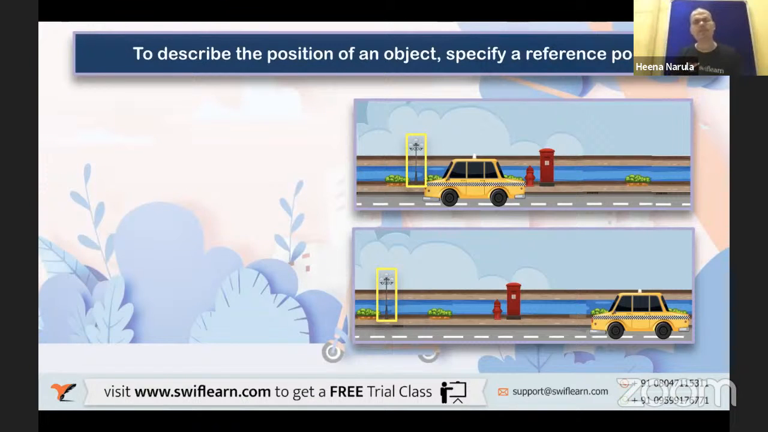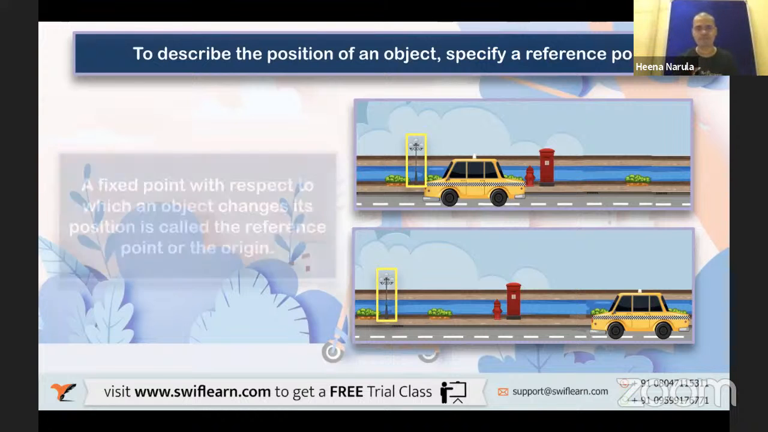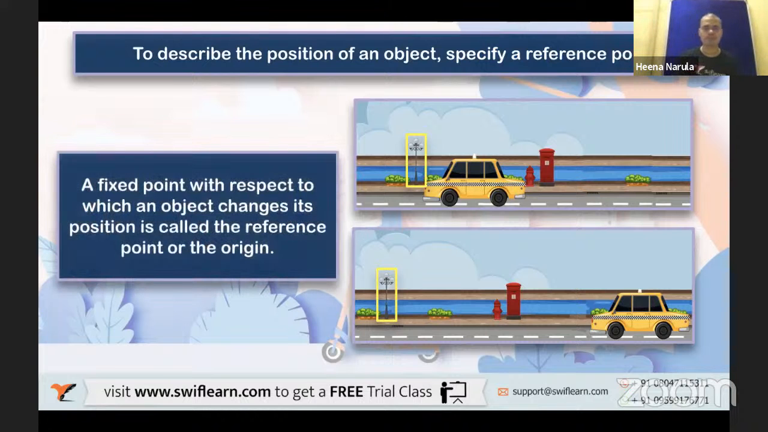Now observe this slide. You can see two pictures. Observe them carefully and tell me your observation. Let's see who can hit the right answer. Yes, you can see here in the first picture. I'm pointing it out with the pointer. In this first picture, the car is very close to the street lamp.